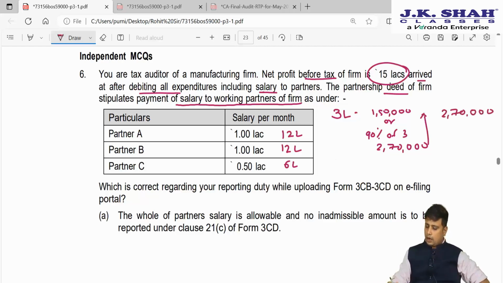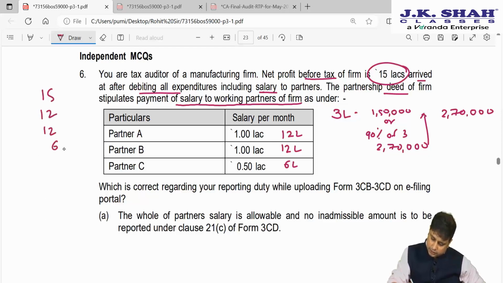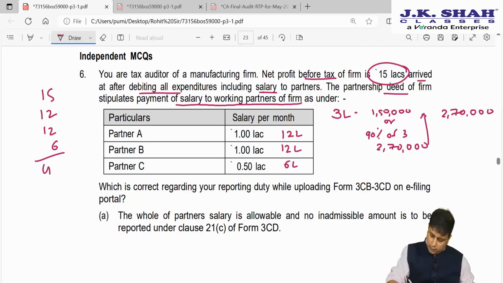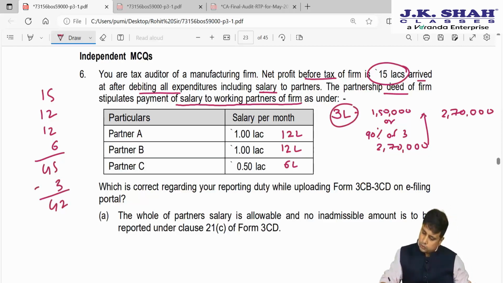Now, what is the profit before debiting this? 15 lakhs plus 12 plus 12 plus 6, which comes to 45. But out of 45, we have already provided on this 3, so 42. On this 42 we can give 60%.